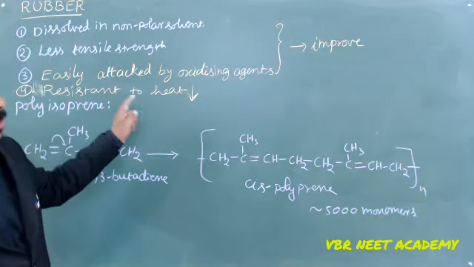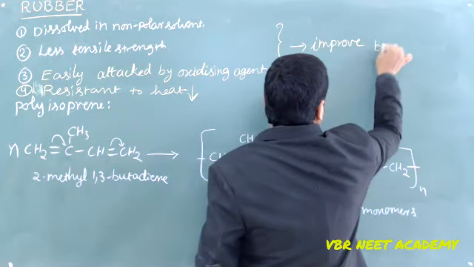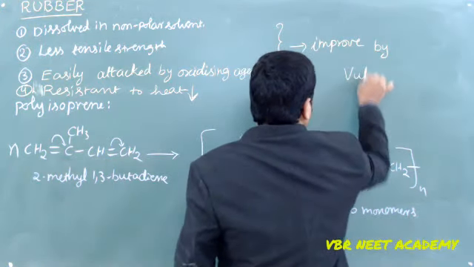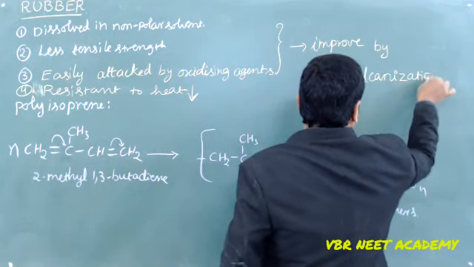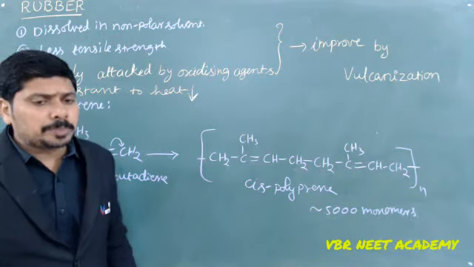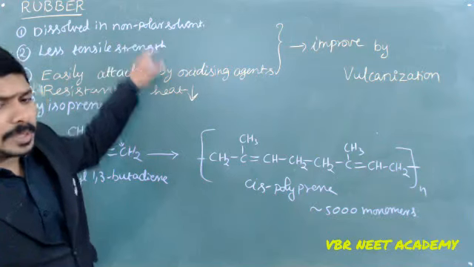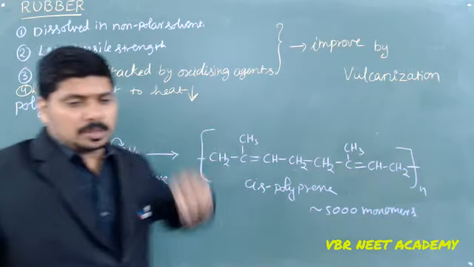In order to do this improvement, I am going to follow the process called vulcanization. By means of vulcanization, I can improve these physical properties of the natural rubber. What do you mean by vulcanization?